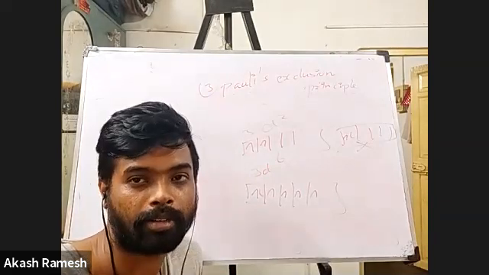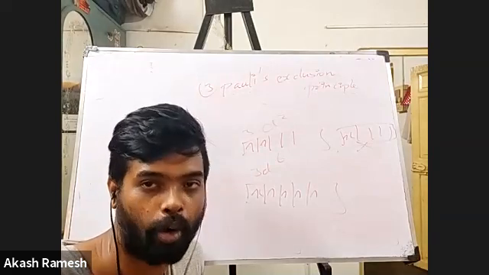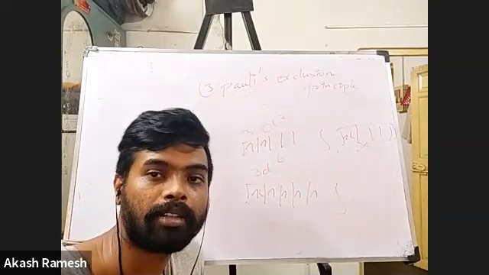No two electrons can have all the 4 quantum numbers to be same.